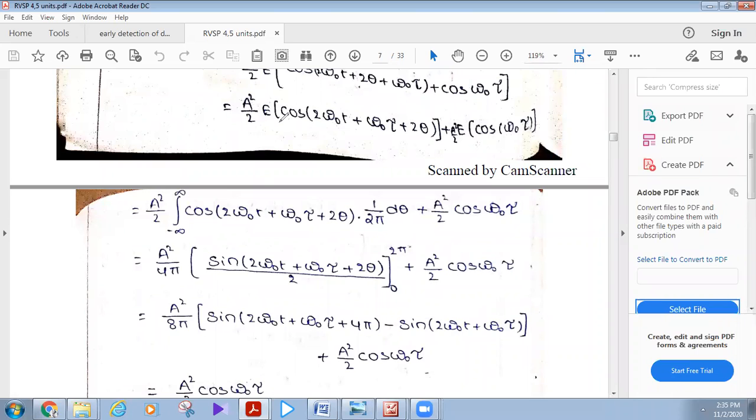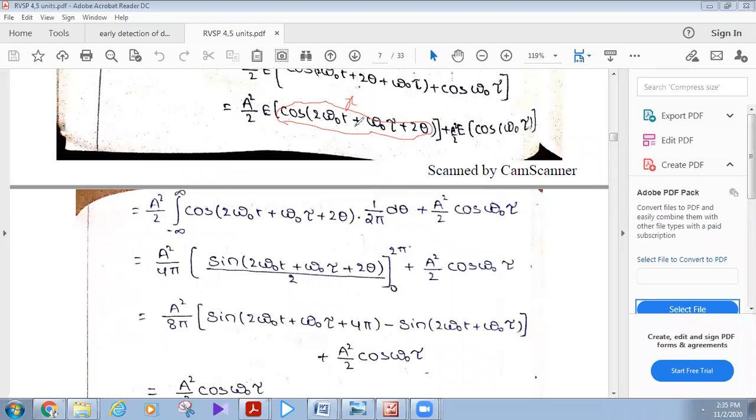To solve this, which is expectation of some value, what is the formula for expectation? Suppose you take it as x, then E of x is nothing but the integral from minus infinity to infinity of x into f of x dx. And if you take it as a random process x of t, then it becomes the integral from minus infinity to infinity of x of t into f of x dx.